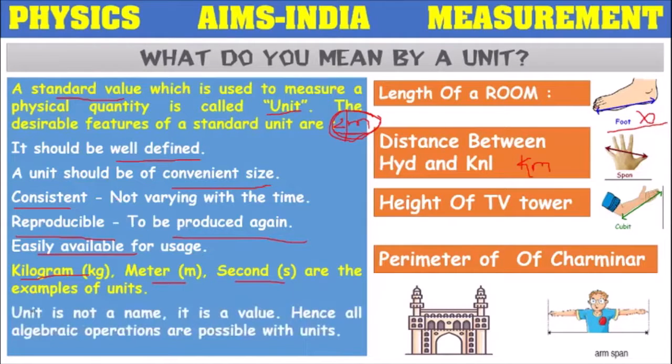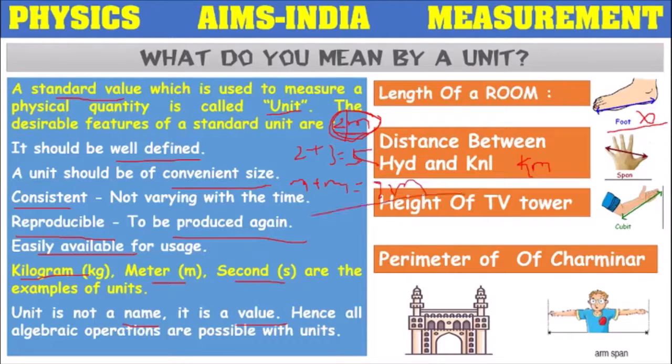Actually, a unit is not a name, it's a value. So all algebraic operations are possible with units. Now we have 2 plus 3 equal to 5. With numbers, algebraic operations are possible. In the same way, if we have meter plus meter, we can write it as 2 meter.